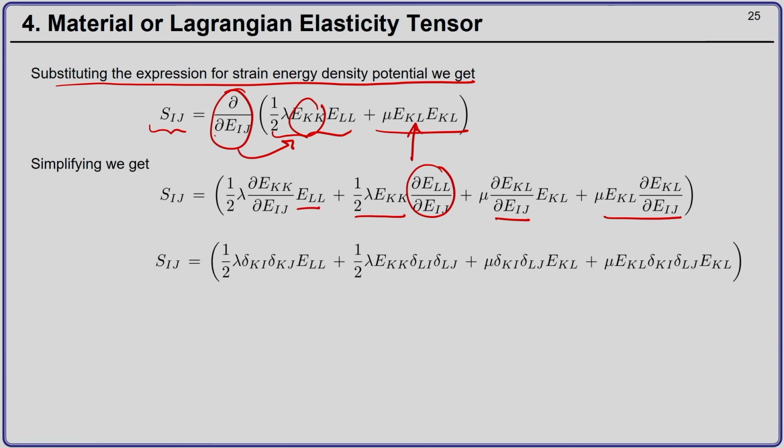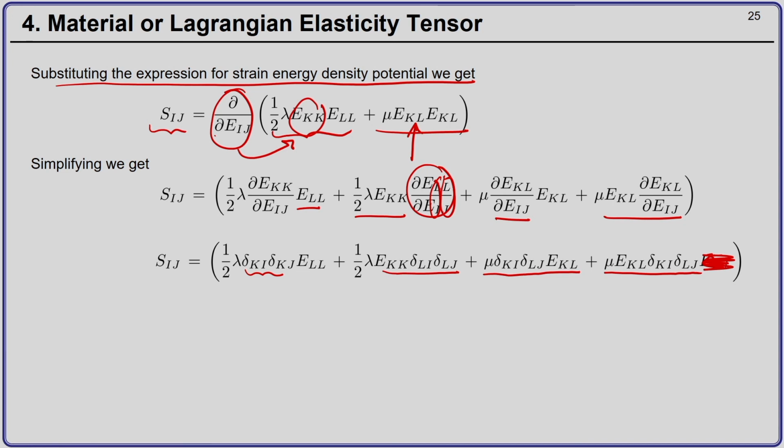And now we know that del Ekk by del Eij will be delta ki delta kj, and del Ell by del Eij will be delta li delta lj, then mu delta ki delta lj Ekl plus mu Ekl delta ki delta lj.